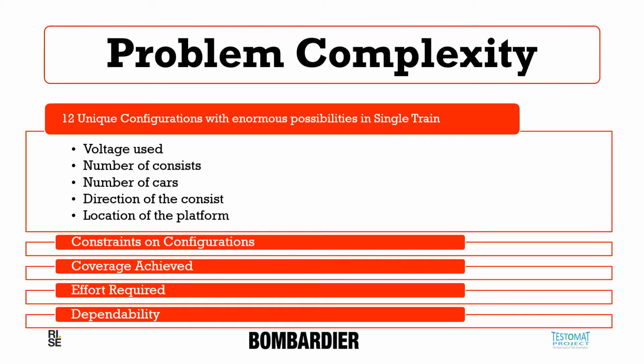Then there are certain constraints, like the constraints on the cars in the consists, and then the number of the consists. There are certain others as well. We have to provide the maximum coverage to the testing of these problems with the minimum effort, and the solution should be dependable. We can work on it for the other projects as well.